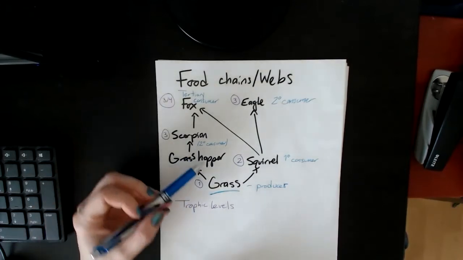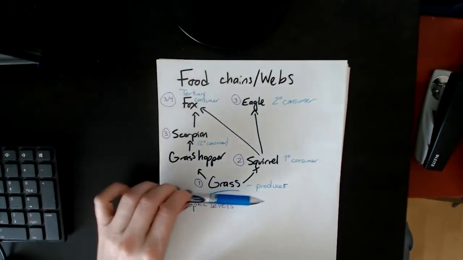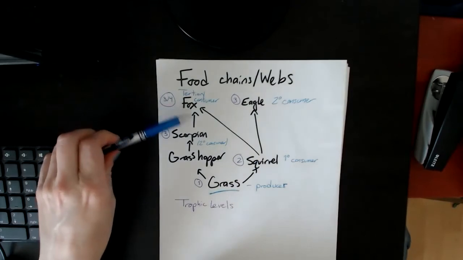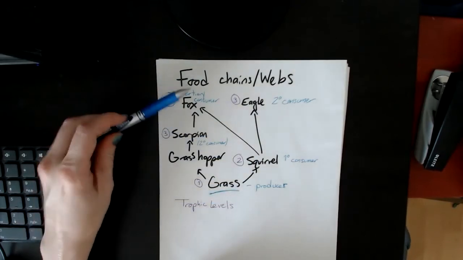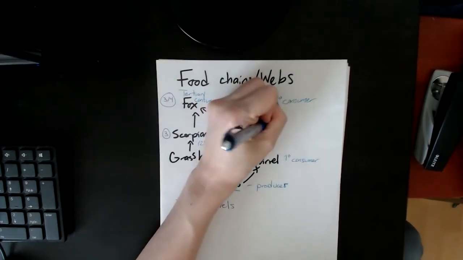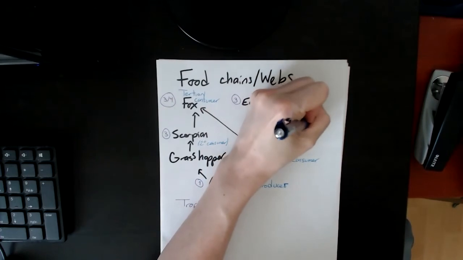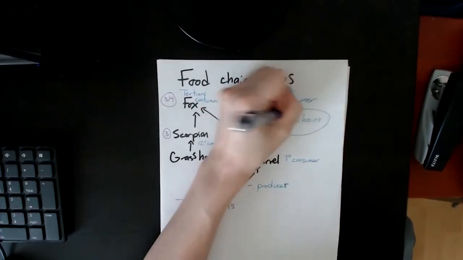So for here, for example, you go grass, grasshopper, scorpion, fox. But you could also go grass, squirrel, fox. So that's 2 food chains. And then the third food chain would be grass, squirrel, eagle. So there are 3 food chains contained within this food web. All right.